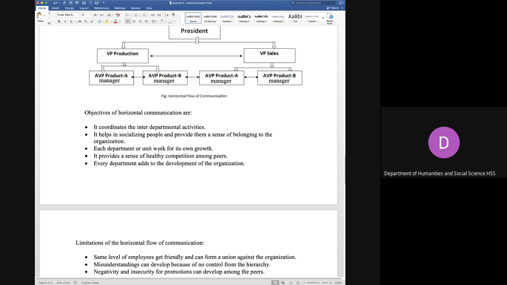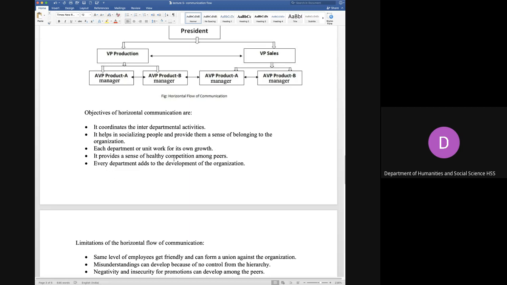Each department or unit works on its own growth. So every department is working for their own growth, but since it is an interdepartmental activity, one department's growth will also affect the other department's growth. So that is how you can work for the growth of the organization.